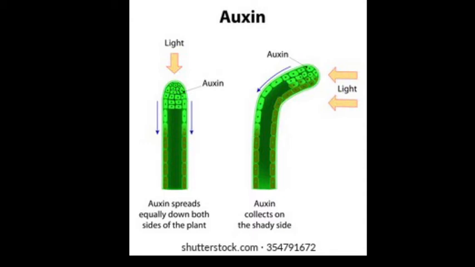But before this, we have to take a quick review of the last lecture, where we talked about control and coordination and the stimulus. So, what is a stimulus? The changes in the environment to which the organisms respond and react are called stimuli. If there is no stimulus, there is no movement in plants and animals. So stimuli are very important for the movement of plants and animals, for the control and coordination of their body. The response of an organism to a stimulus is usually in the form of some movement of their